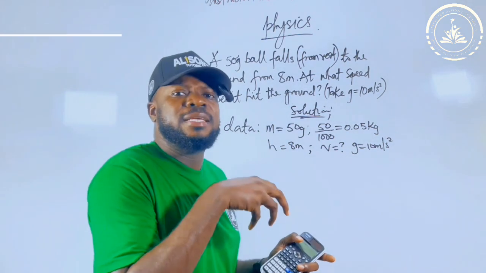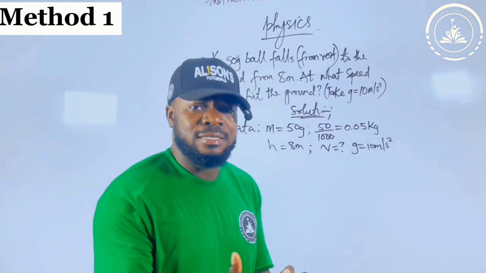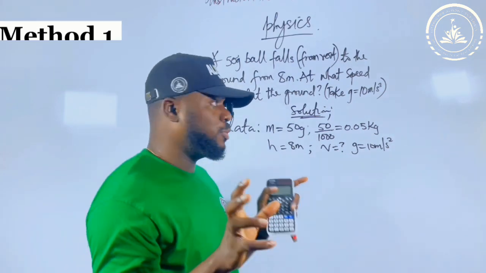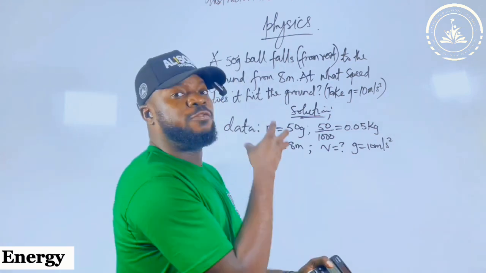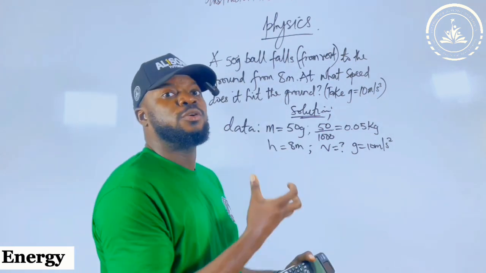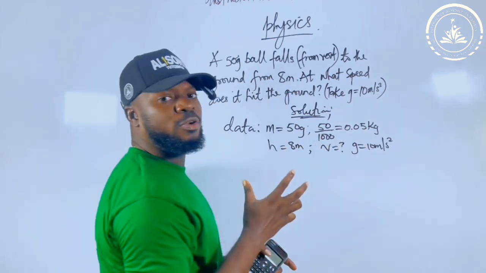which part of mechanics? Mechanics is divided into two: the one we call kinematics and the one we call dynamics. I won't tell you what they are because time is short. I will let you know that this one comes from what we call energy, not from force. If you know where it comes from, you can say okay, let me look inside energy.